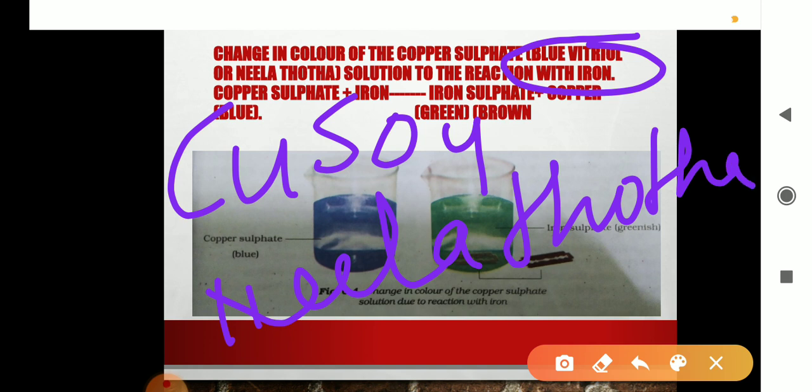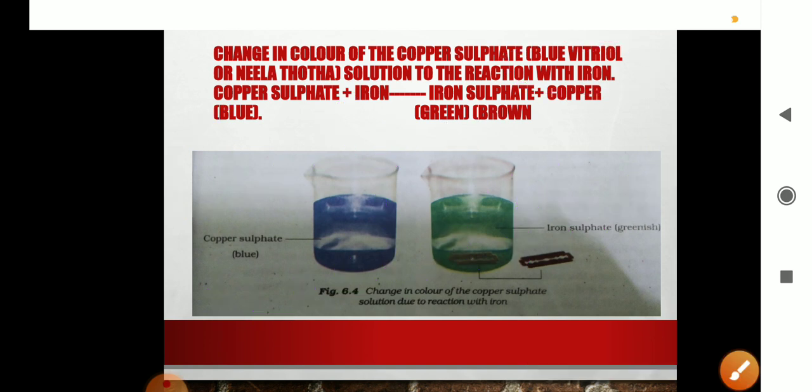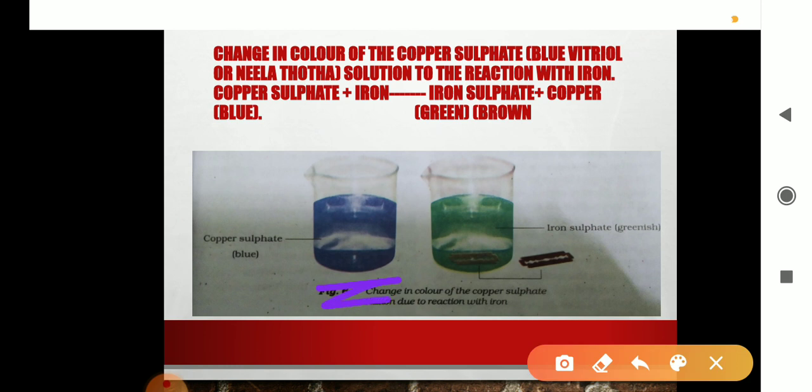When this copper sulfate solution reacts with iron, now in this picture you can see the solution of copper sulfate. When we put this iron blade into the copper sulfate solution, after some time we can see the iron blade converts into copper color, right? And the blue solution becomes green in color. This is only for revision. This experiment I have already explained to you.